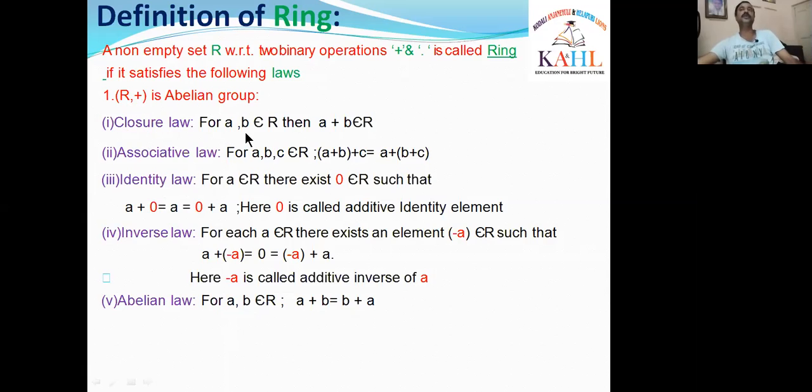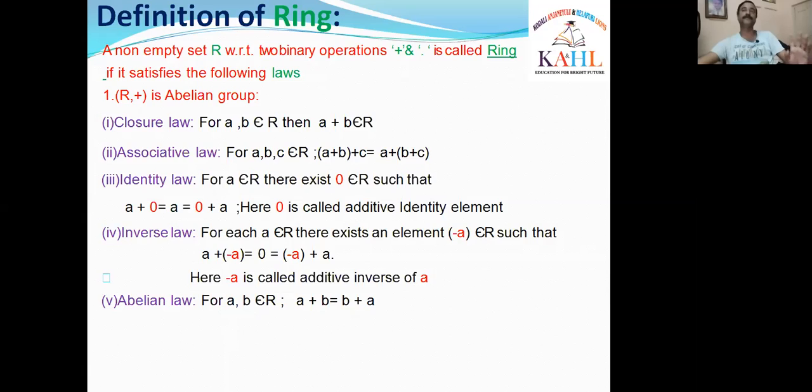What is closure law? For any two elements a, b in R, then a + b, the binary operation plus must be applicable on only two elements. You know that. That means the result of a + b is also in R, then the closure law exists in R. What is the associative law? For associative law, we have to take three elements. For any three elements a, b, c belonging to R, (a + b) + c is equal to a + (b + c). The LHS is equal to RHS condition. If this condition is satisfied for the three elements a, b, c in R, then we say that